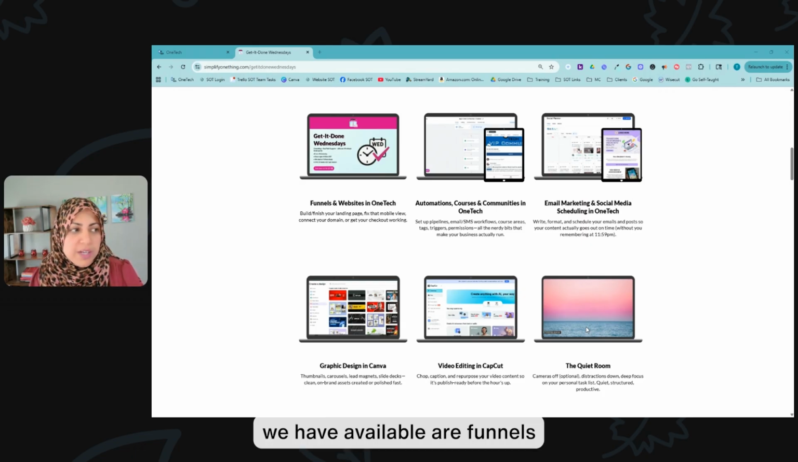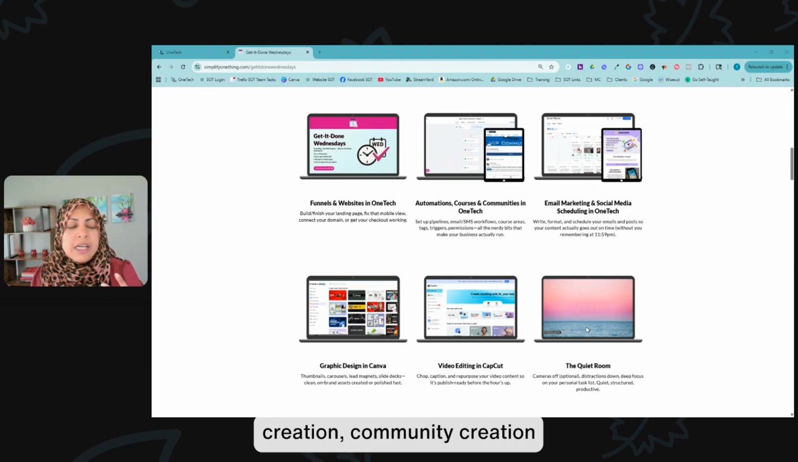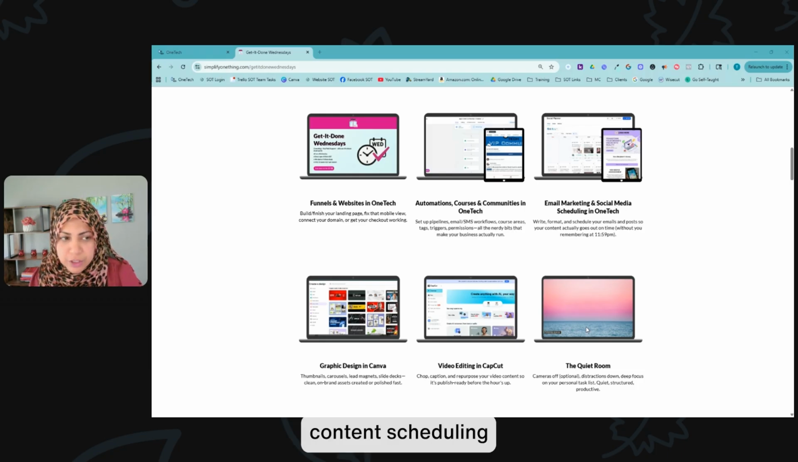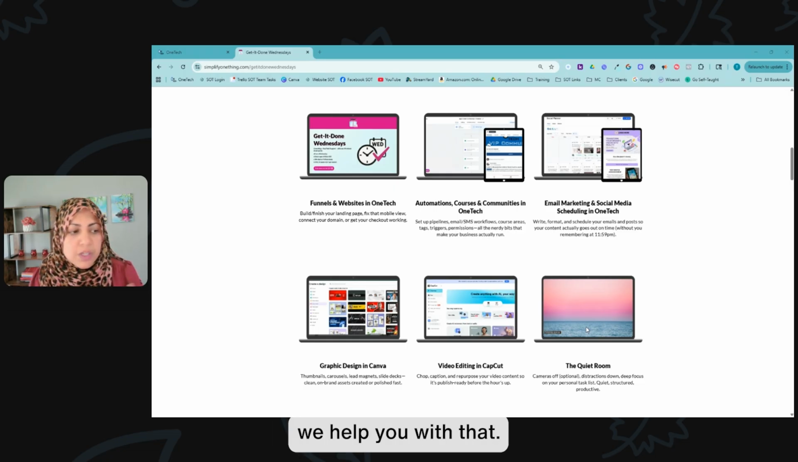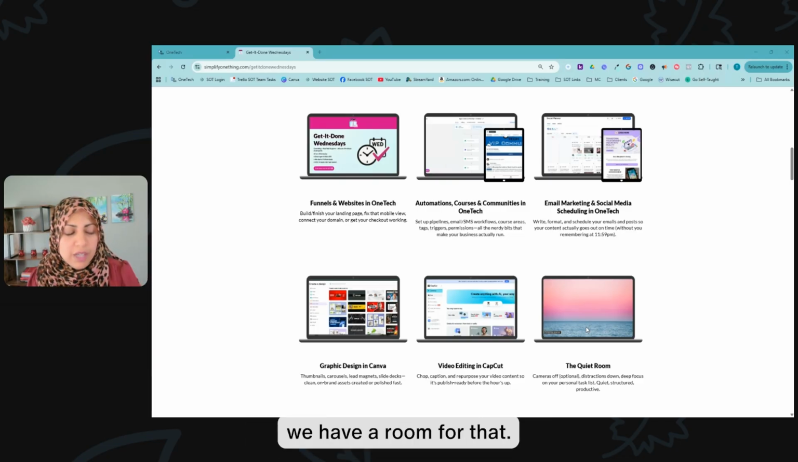Also, the rooms we have available are: funnels and websites is one room. The automations, course creation, community creation is another room. Email marketing and social media content scheduling is another room. If you need help with designing your Canva graphics, we help you with that. If you need help with editing your videos and just learning how to do a good job with that, tips and tricks, even with video editing, we have a room for that.